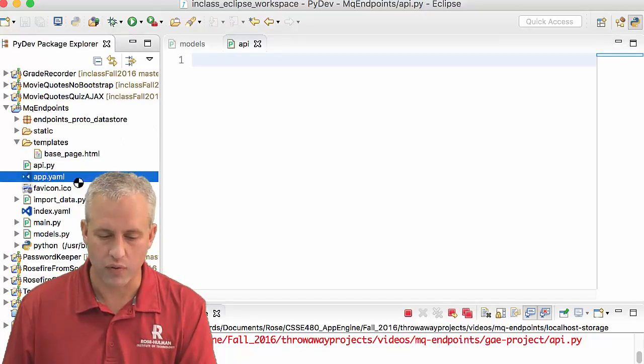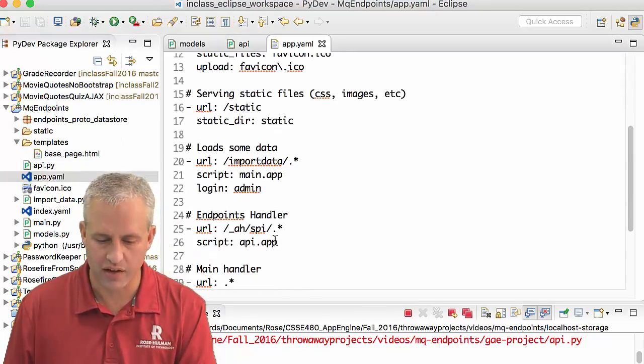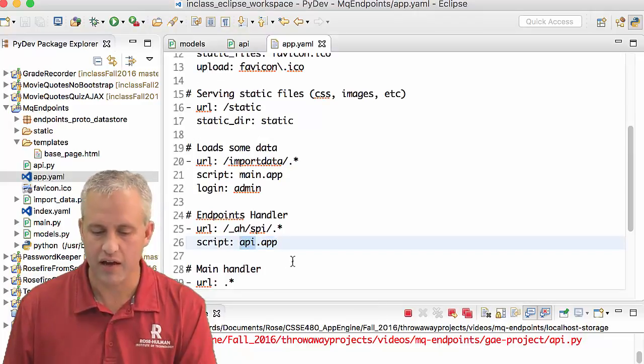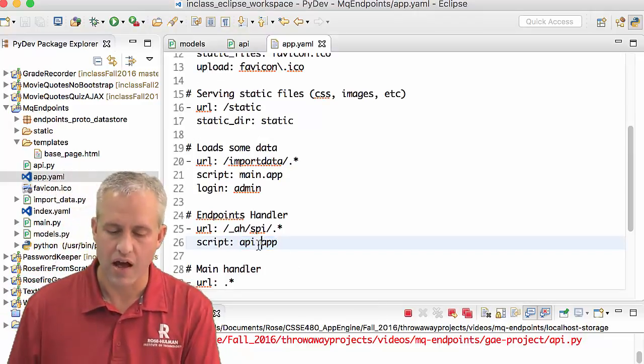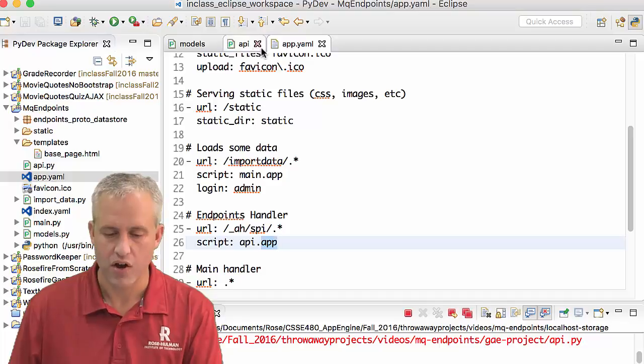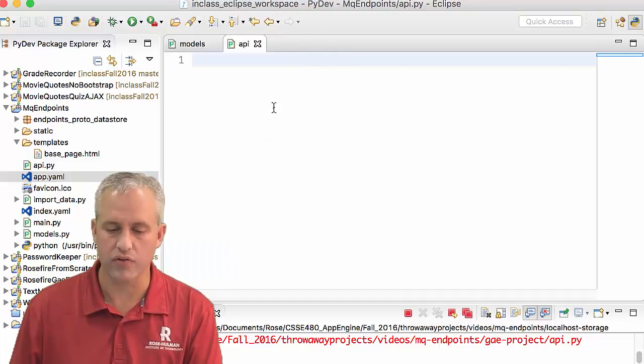I made reference to where we'd used this before. It was actually right there. So we said api, which is the module name, the file name, and then we said .app. So that's something we're going to make inside this file real soon.